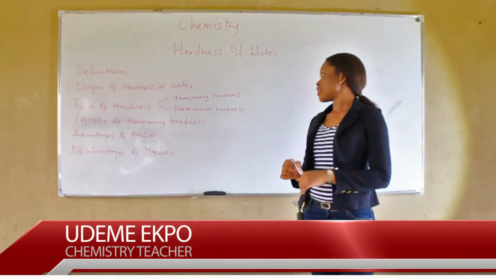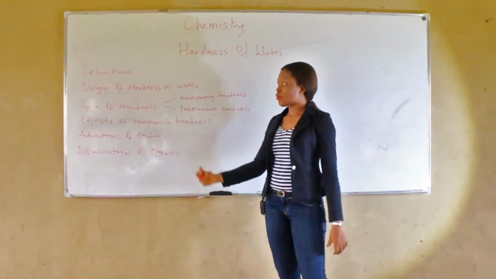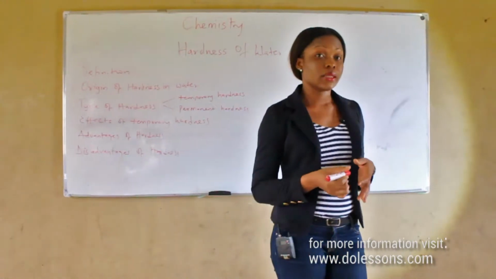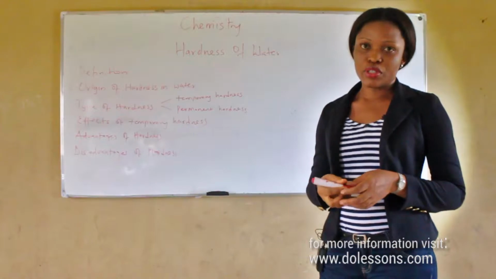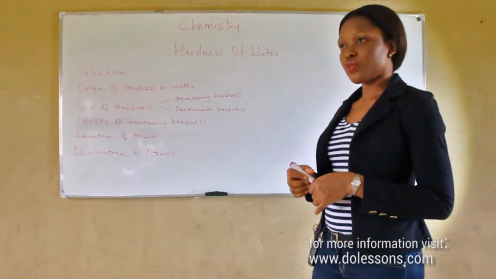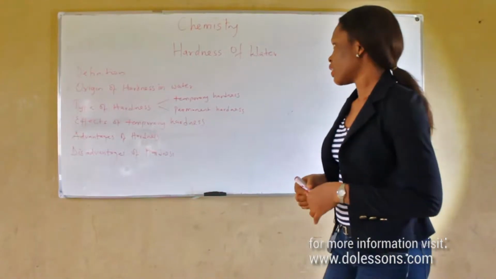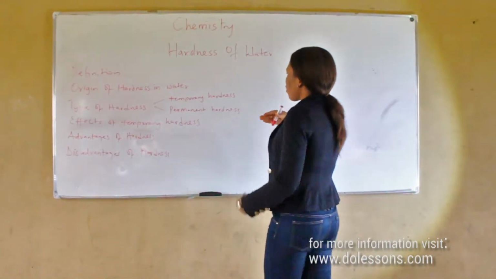In today's chemistry lesson, we'll be looking at hardness of water. Hardness of water is a process in which water does not form lather with soap as a result of the presence of some metallic ions in the water. The origin of hardness.